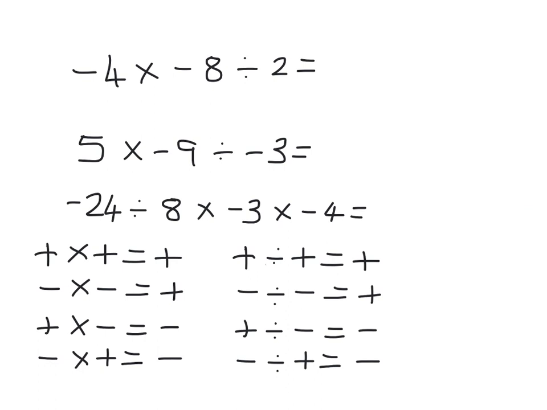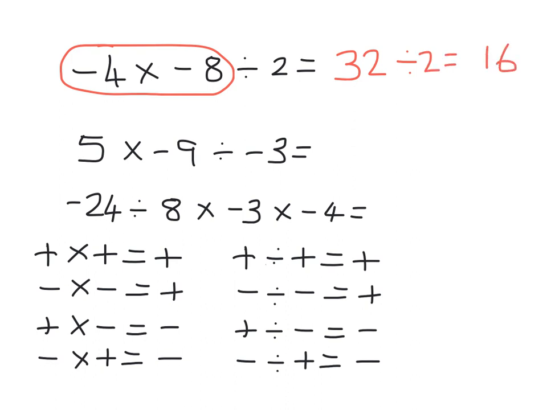Now let's look at some multi-step questions. So we've got a multiplication and a division. Now using the rules of BIDMAS, remember you work left to right. So we're going to look at minus 4 multiplied by minus 8 first. Minus 4 multiplied by minus 8 is 32. And then we're going to use the divided by 2. 32 divided by 2 is 16. So our answer is positive 16.